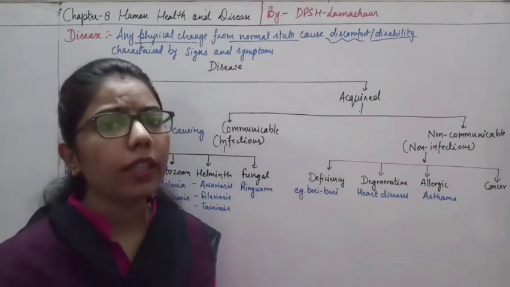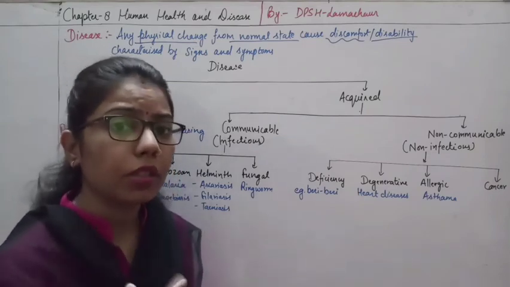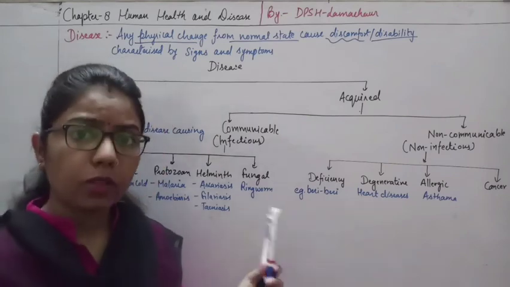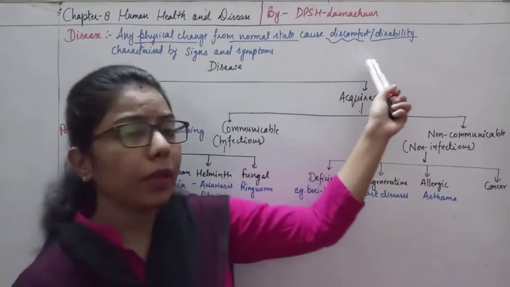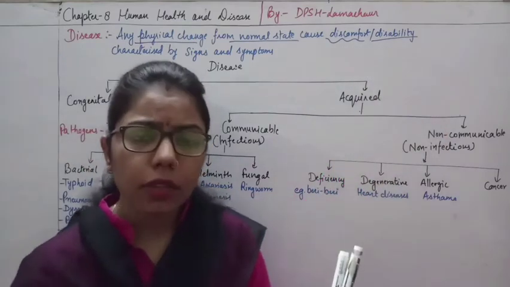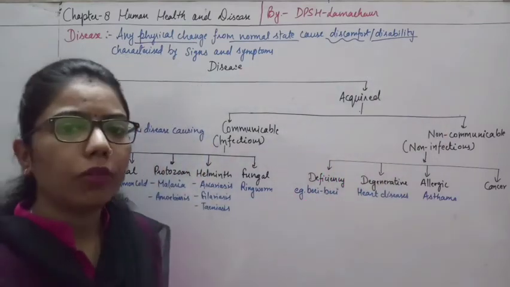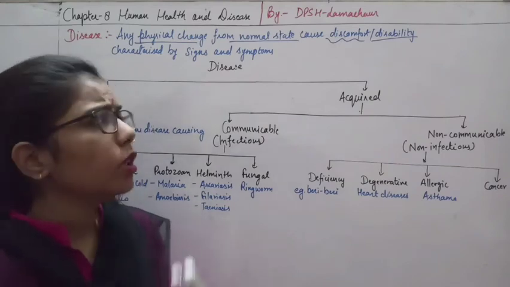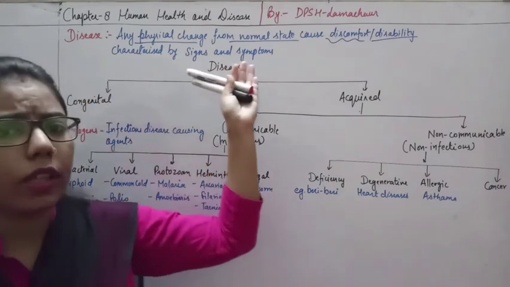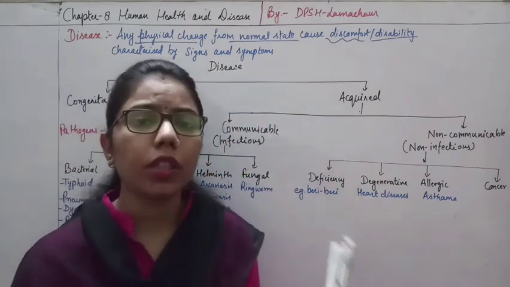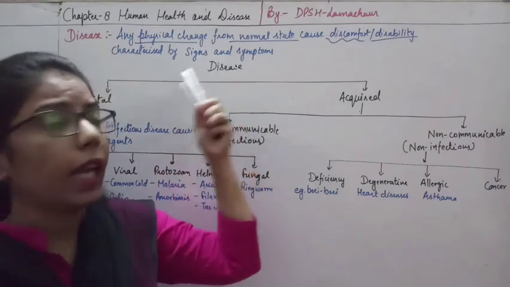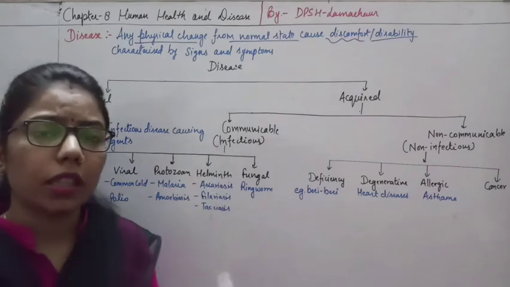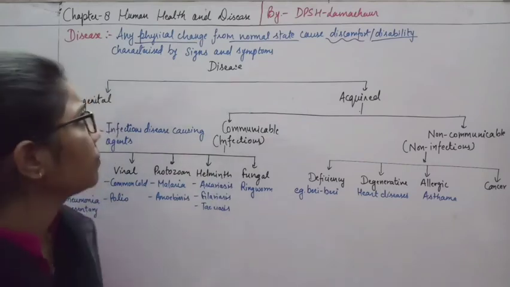Our body is not as functional as a normal body. So due to these changes, it will give rise to discomfort and disability of the body. Okay, so we can say that disease is when there is any discomfort or disability caused by any of the changes in the body.